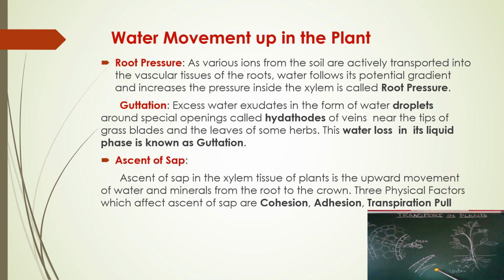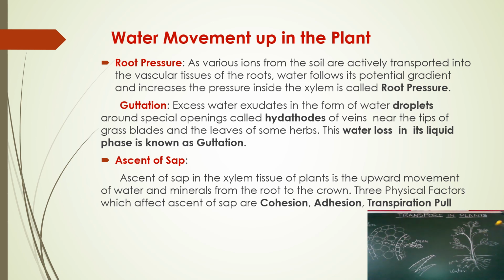Now let us come to the topic of how the water is transported up, that is, the upward movement of water. The upward movement of water is nothing but the ascent of sap. Ascent of sap in the xylem tissue of the plants is the upward movement of water and minerals from the root to the crown. Crown means the end of the leaf, the tip of the plant. The upward movement of water through the xylem, reaching from the root to the crown, is nothing but the ascent of sap.